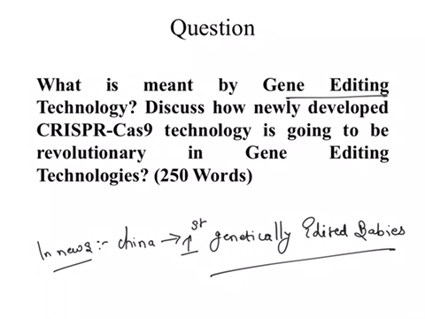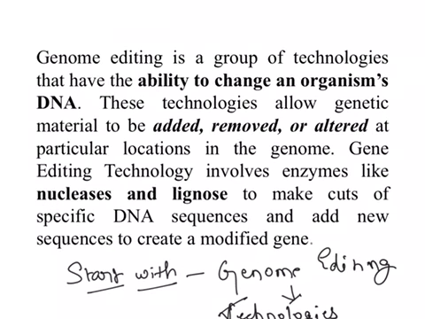In the introduction part of this question, you had to start by emphasizing the importance of gene editing and its definition, then gradually move on to some technologies, their relevance, their importance, and then move on to the CRISPR that is particularly asked in the second part of the question.